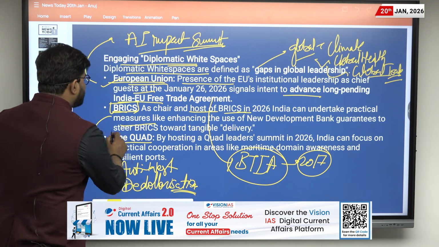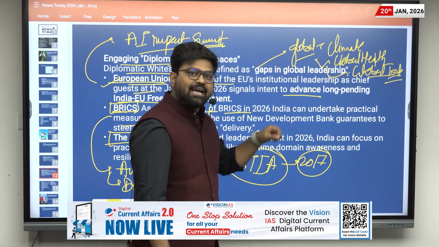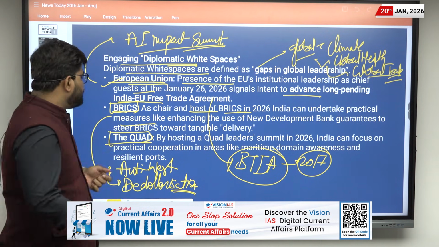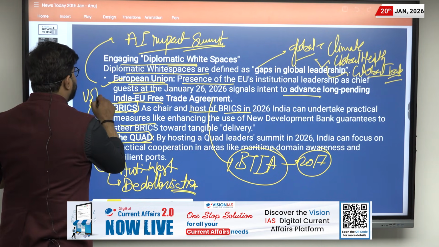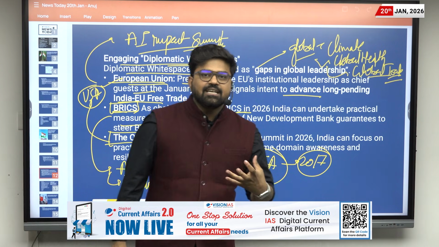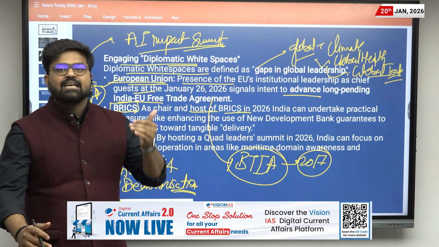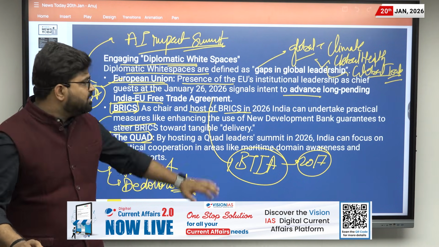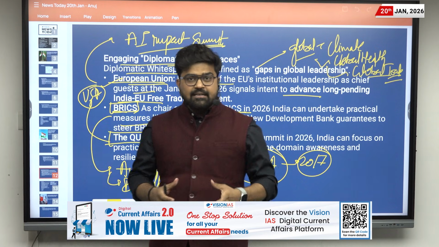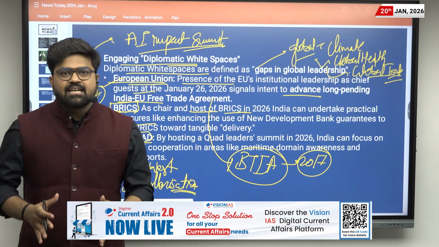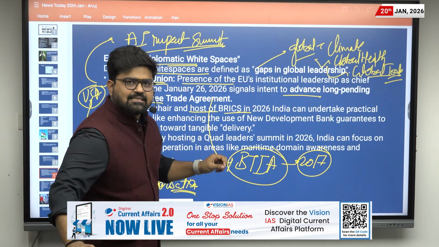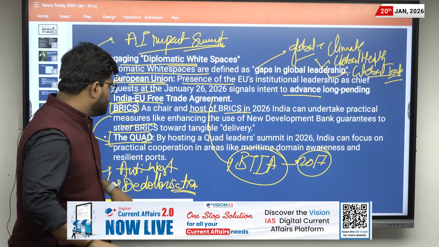Then there is the Quad summit which has to be hosted by India this year, and it is expected that the president of the USA will also visit India for it, and we can move further with the relationship with the USA, Japan and Australia. These are some summits in which India can prove its mettle and provide direction at the global level. So this was about this news. Now let us discuss PYQ related to this news.